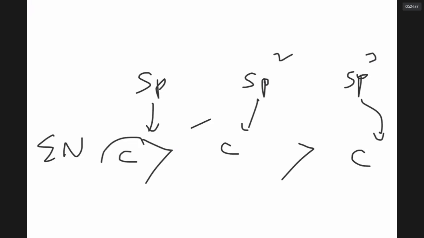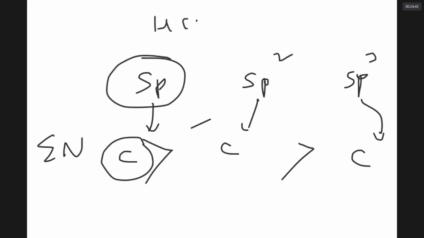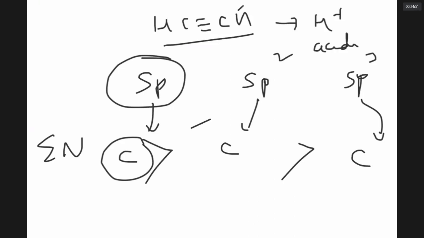What is the most electronegative carbon? sp hybridized carbon. Compounds which have sp hybridized carbon like this, they take away electrons even from hydrogen, giving H plus, and they are acidic. So compounds which have a triple bond at the end of a carbon chain are acidic. Therefore, alkynes are more acidic than alkenes. Alkenes are more acidic than alkanes. So this is a comparison of alkane CnH2n+2, alkene CnH2n, alkyne CnH2n-2.